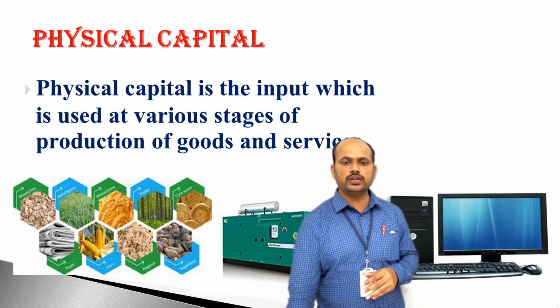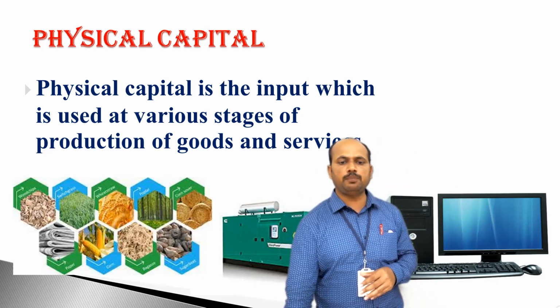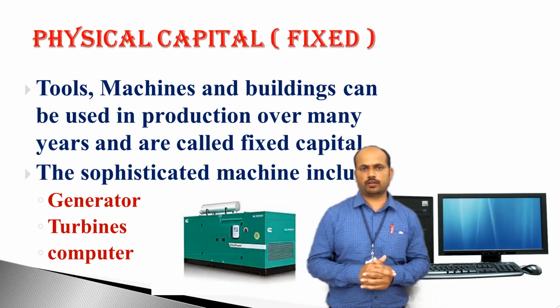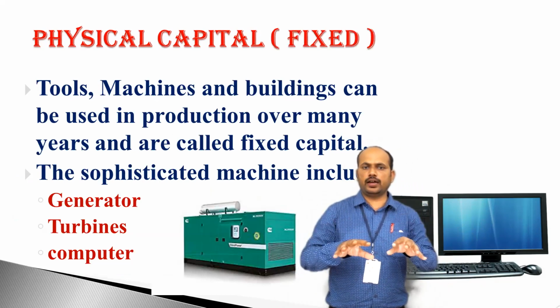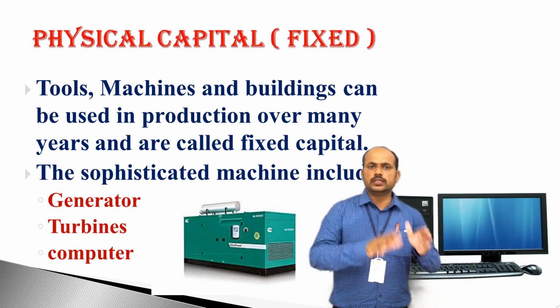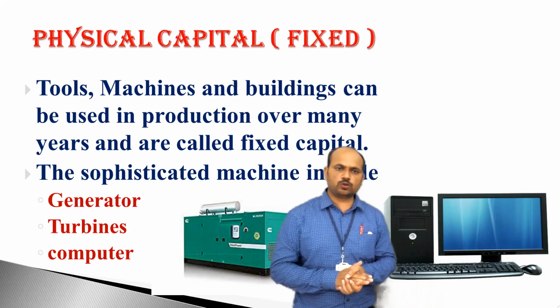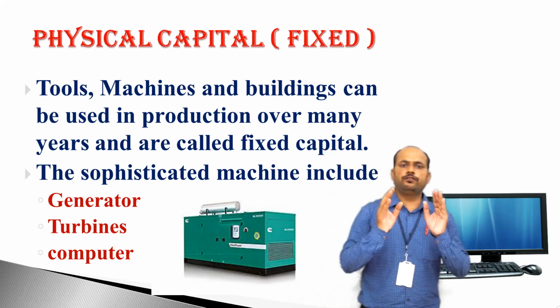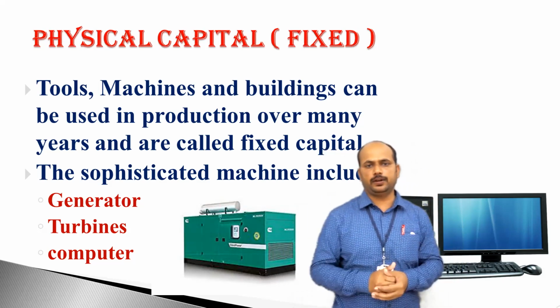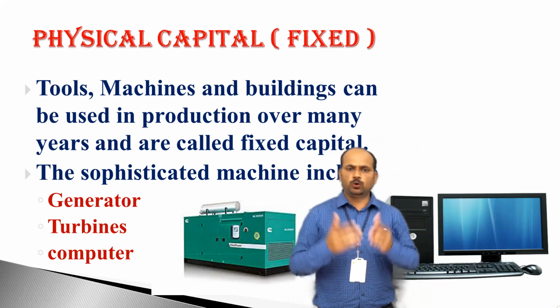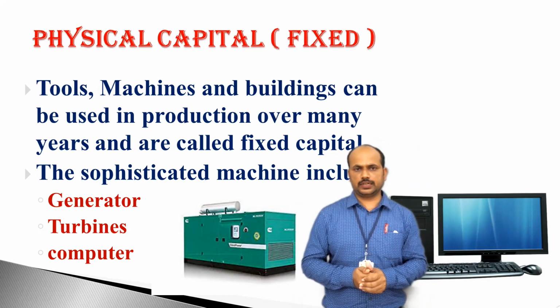Now, my dear students, this physical capital is divided into two groups. Whatever the inputs required for the production, these inputs are divided into two groups. The first group is fixed physical capital. Now, what is fixed physical capital? Look at these pictures.